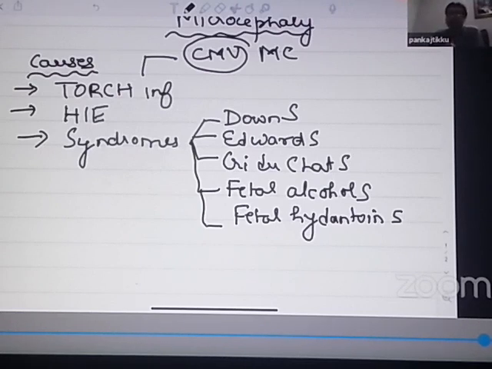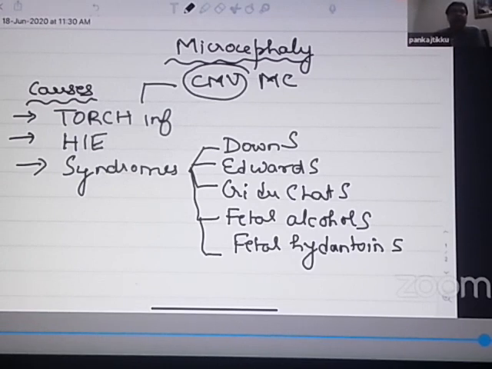Which TORCH infection is associated with a small head? It is cytomegalovirus. In addition, hypoxic ischemic encephalopathy, which I talked about yesterday, is also associated with a small head. So these are the important causes of a small head, also known as microcephaly. And what is the definition of microcephaly? The definition of microcephaly is head circumference of a child which is less than 3 standard deviations from the expected.